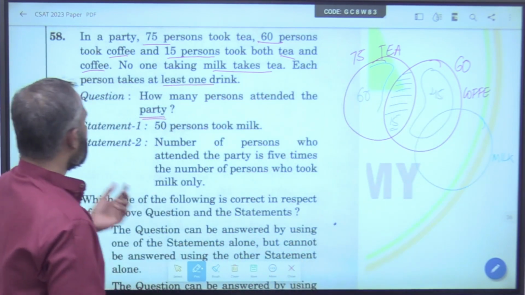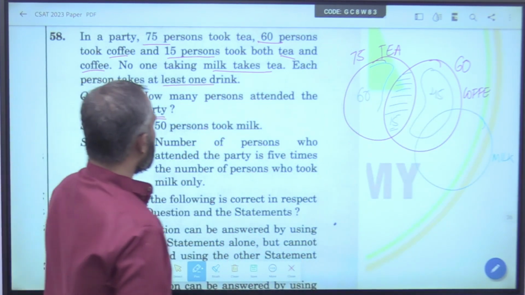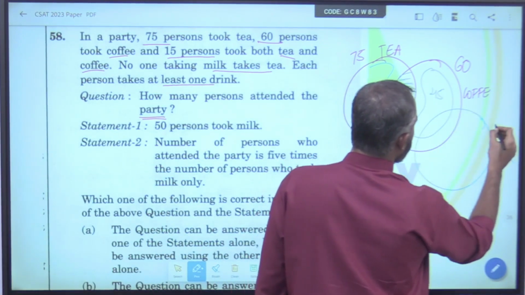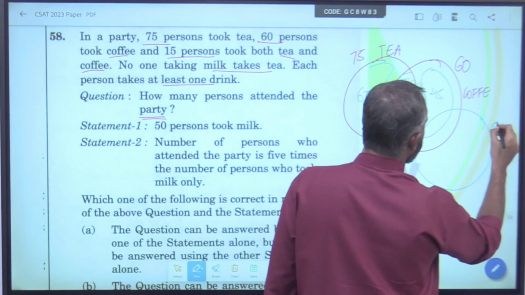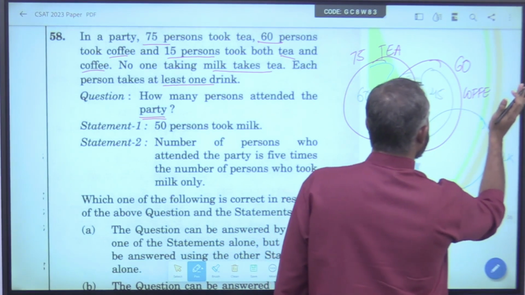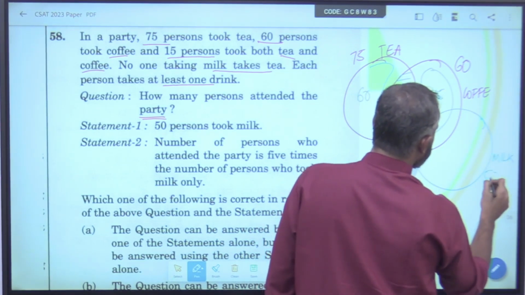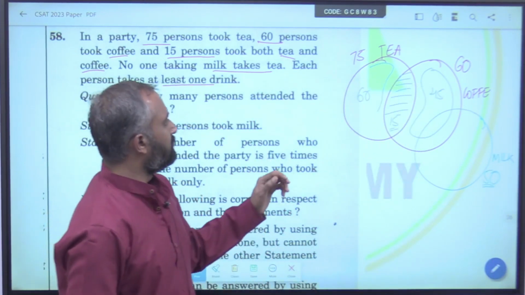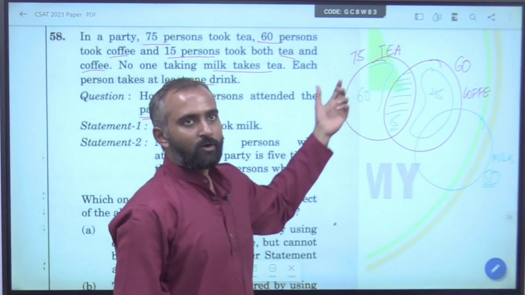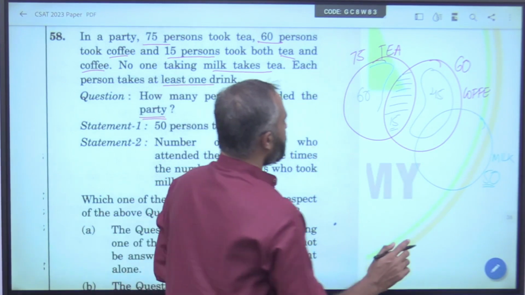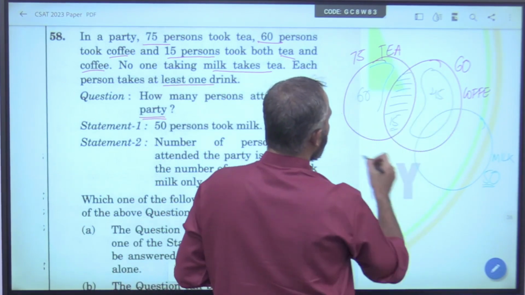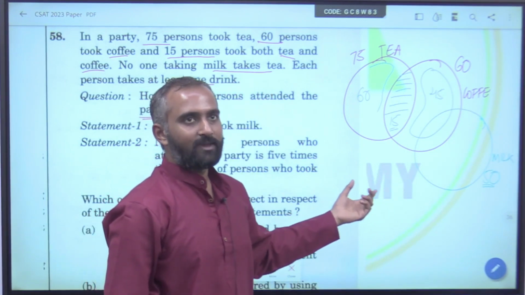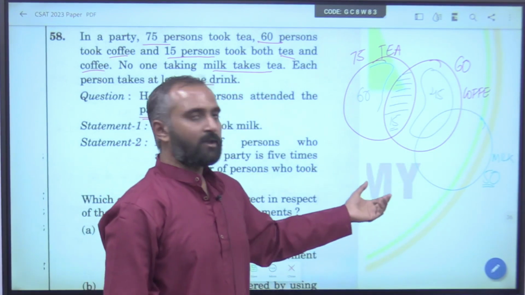Now 50 persons took milk. So he has given the quantity of this whole part. Now what did I tell you? To find out the union value, either you should know the whole and the intersection. That was the point of my last 5 minutes of explanation.